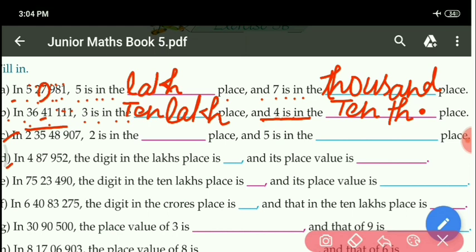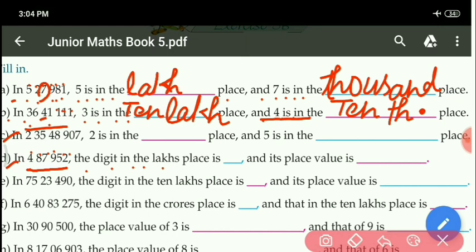Next, see this one, D part. What is given? 4,87,952. The digit is in the lakhs place. Here it is asking the digit only. Which digit is given in the lakh place? You can see ones, tens, hundreds, thousands, ten thousands and lakh.